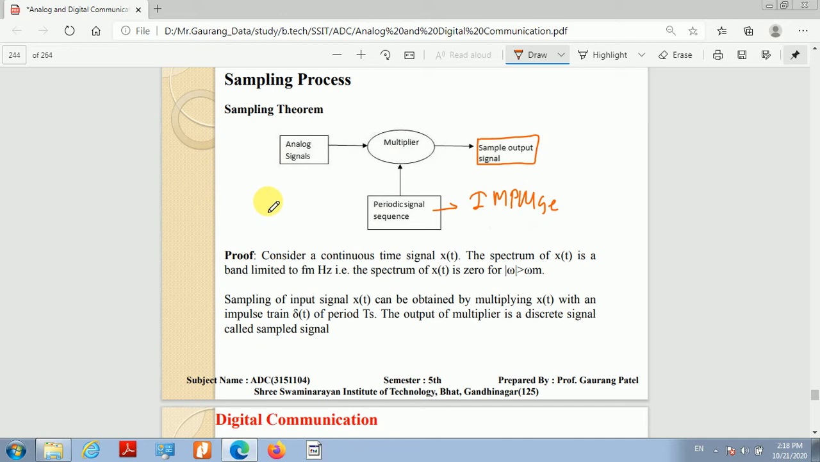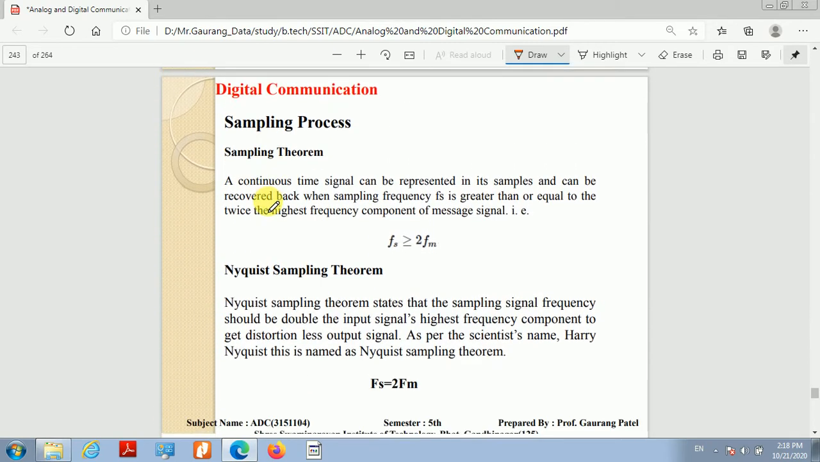One important thing that we have to keep in mind is that when we are sampling the signal, the sampling frequency, that is the frequency at which we are sampling the signal, must be greater than or equal to twice the maximum signal frequency. This is nothing but the sampling theorem. While sampling, this condition should be satisfied.